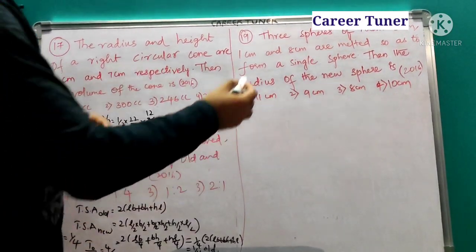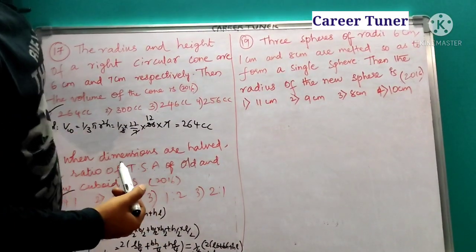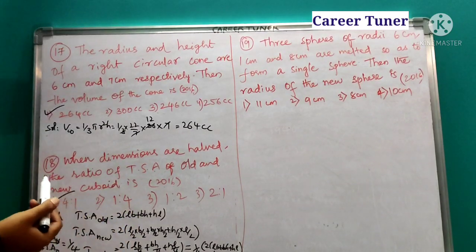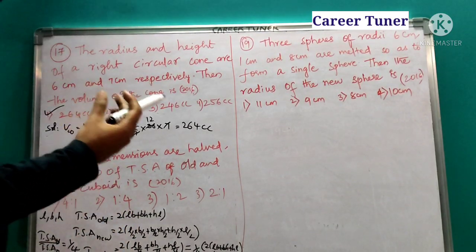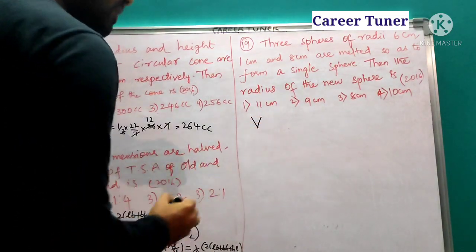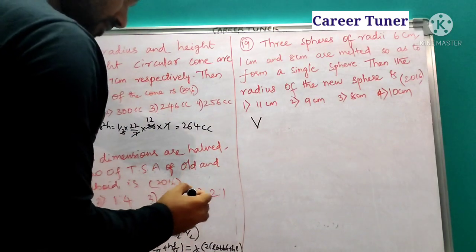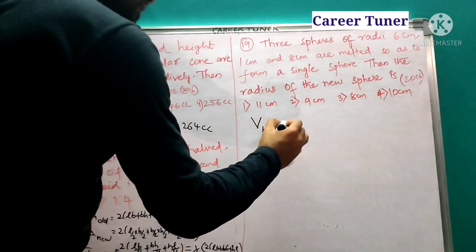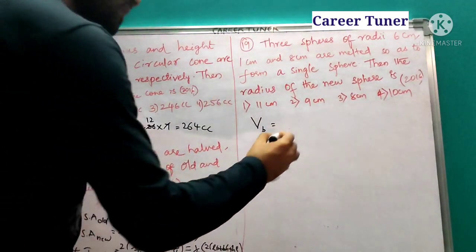Okay. Next. 3 spheres of radius 6 centimeters, 1 centimeter, 8 centimeters are melted to form a single sphere. So whenever they are melted and form a single sphere, the volume remains the same. So volume of a big sphere, so let us take that this is a big sphere, is equal to volume of 3 small spheres.